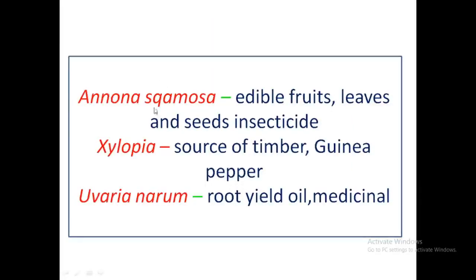Now, edible fruits: you studied Annona squamosa, Annona reticulata is also edible. Our common Athaparam, Seethapazham, that is Annona squamosa. Xylopia yields timber and Guinea pepper. That's a market name, Guinea pepper, yielded by Xylopia. Uvaria narum is very common in our villages, and its root yields oil, and that is also medicinal. Okay.